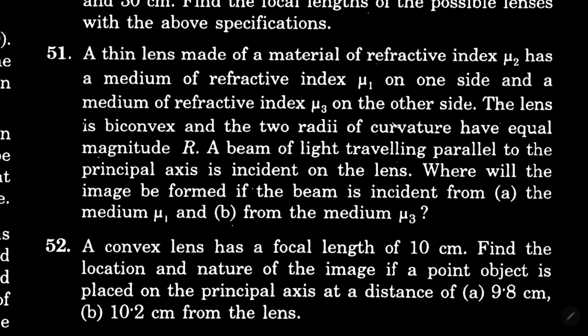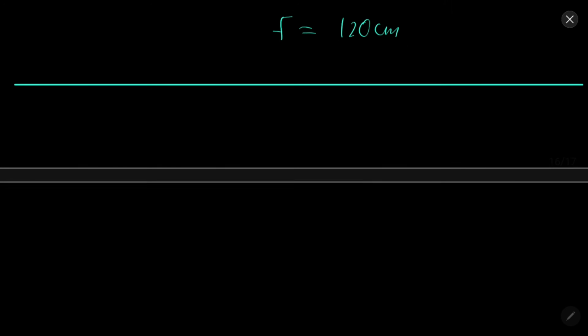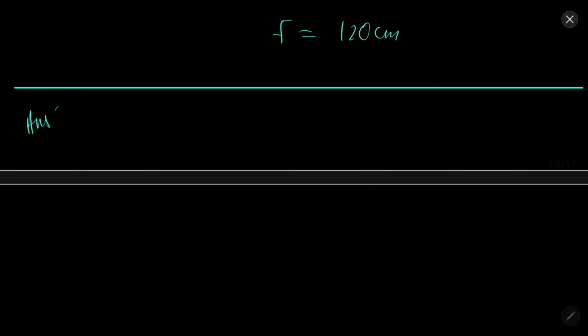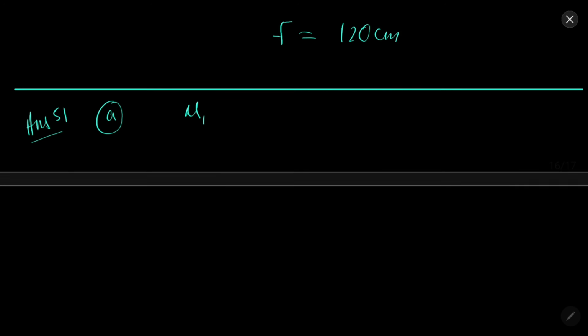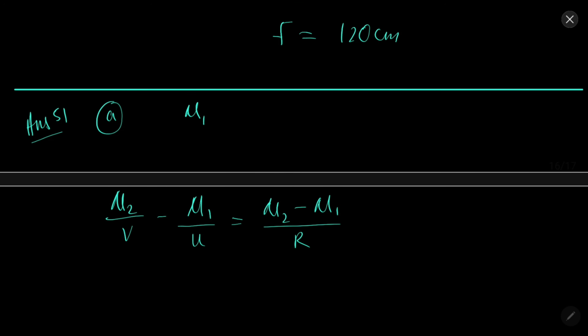In question 51, a thin lens is given to us. Where will the image form if the beam is incident from medium mu1 and from medium mu3? Solution 51. A part, when incident from mu1, we will have mu2 by v minus mu1 by u equal to mu2 minus mu1 over r.